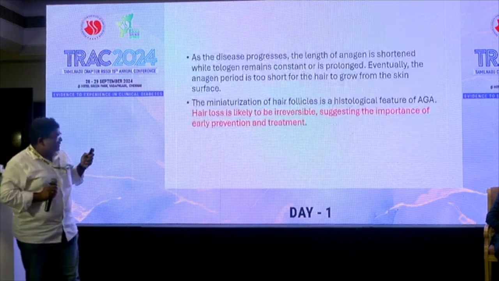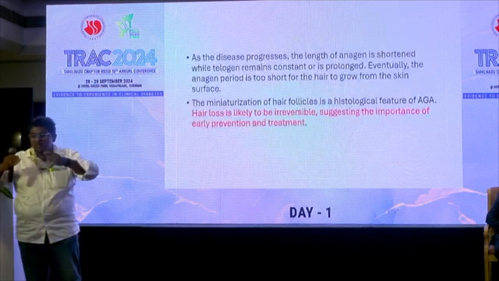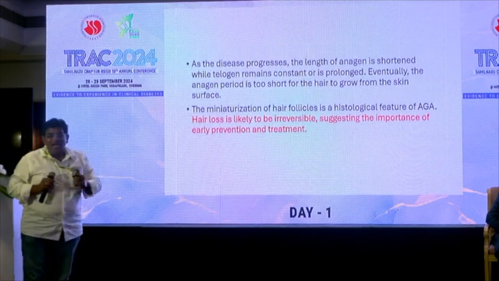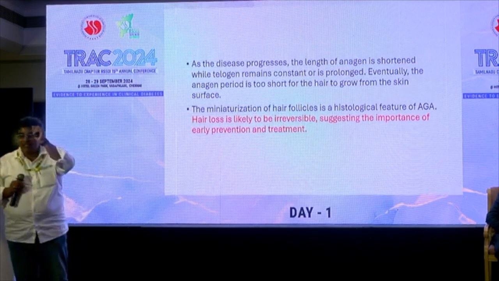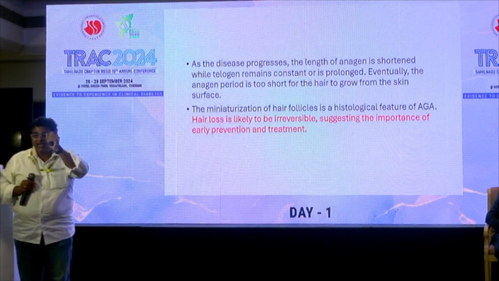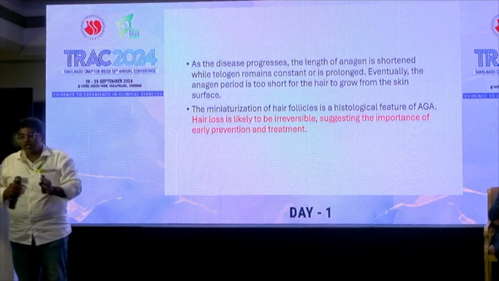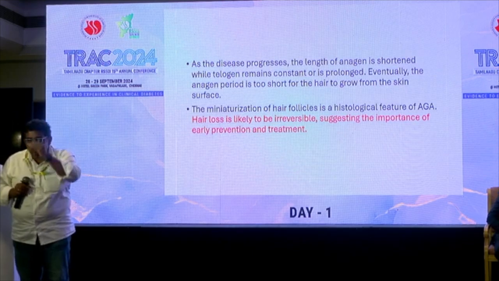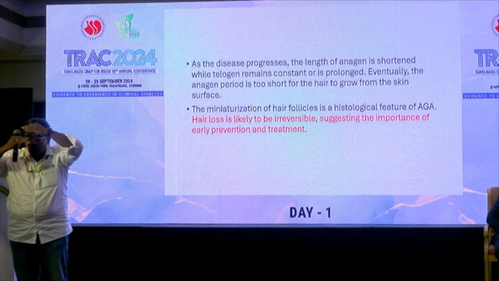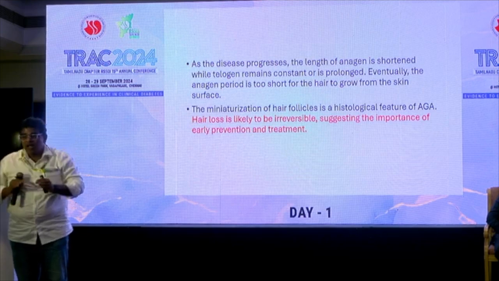So as this androgenic alopecia comes on, what actually happens is the length of the anagen, we said ACT, the length of the anagen is shortened, whereas the hairs in the telogen phase are maintained. When the anagen phase is shortened, there is miniaturization. The hair length or the growing phase is shortened, and because of this, the hair loss happens.